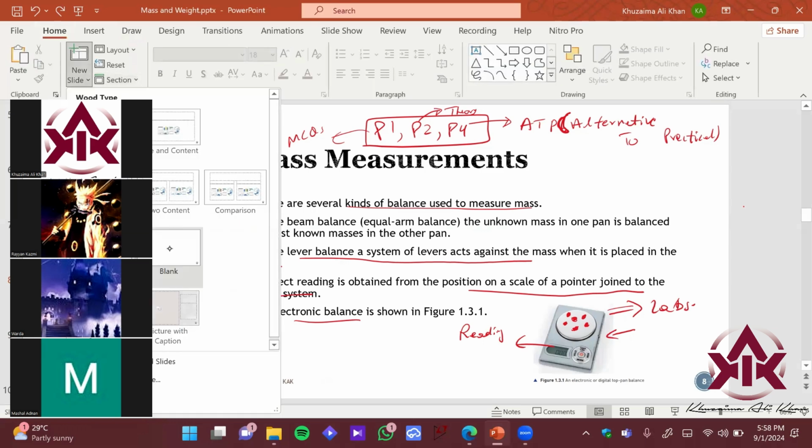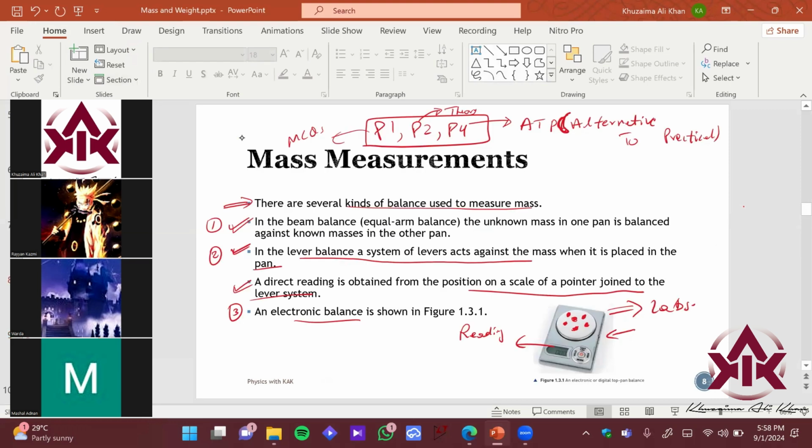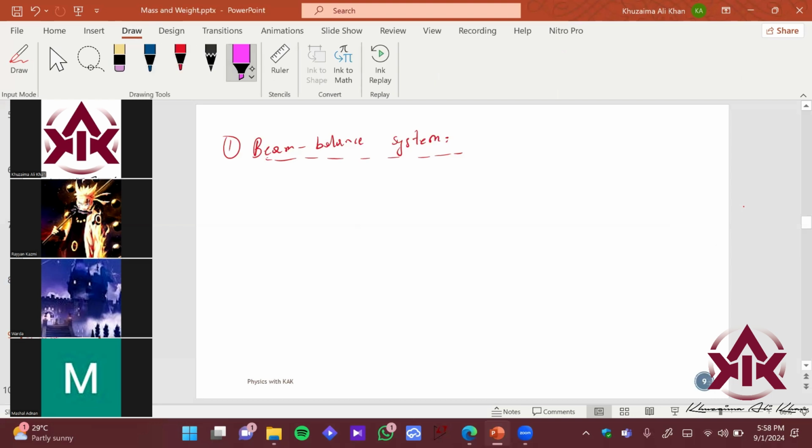What instruments have you used to measure mass? So first of all, we have the beam balance, right? The beam balance system. Okay, so what is the system? You might have seen this mostly in Karachi. If you come here, you will see an instrument that looks sort of like this.